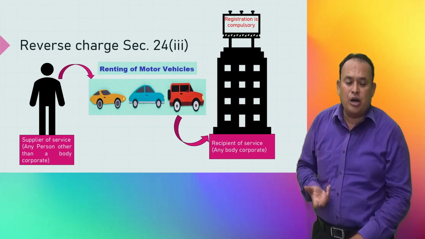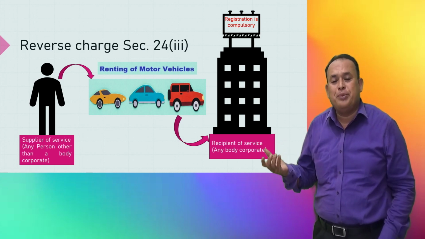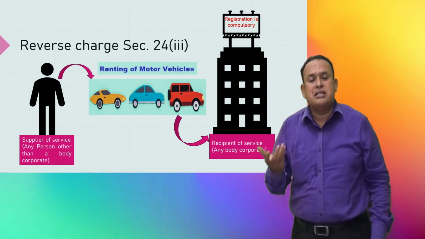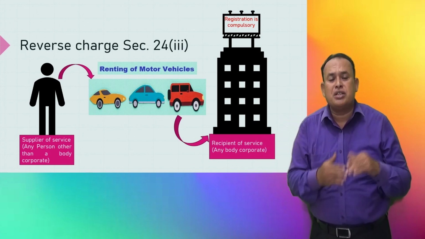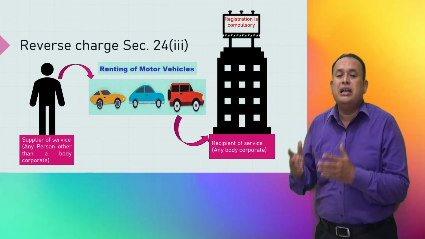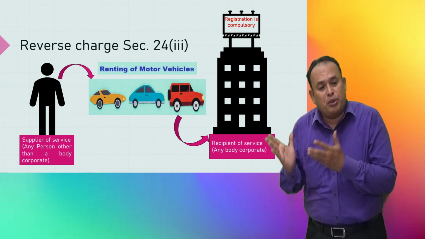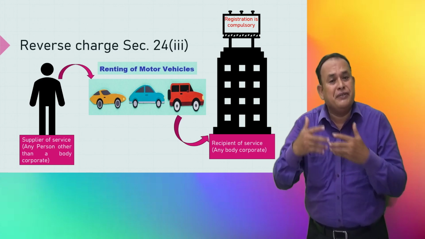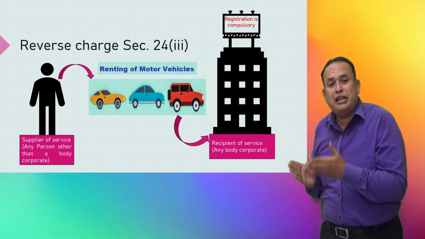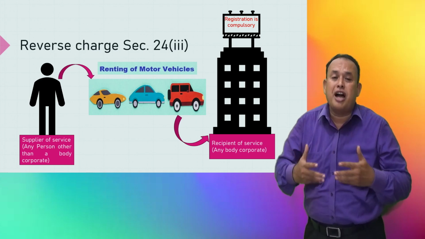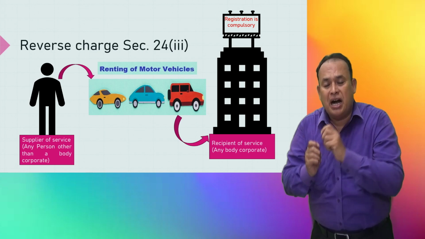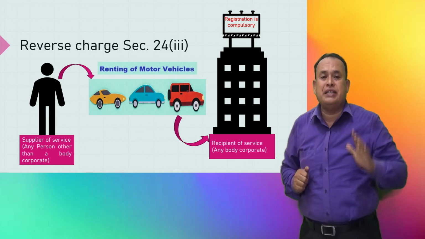The body corporate being the recipient receives the rent-a-cab services, and the supplier charges rental charges which include the cost of fuel. In that case, the body corporate, being the recipient, is liable to pay GST. If they are not registered, they must compulsorily get registered and pay the GST, even though the body corporate's turnover has not exceeded the threshold limit for registration. They have to compulsorily register under GST to pay the GST under RCM.